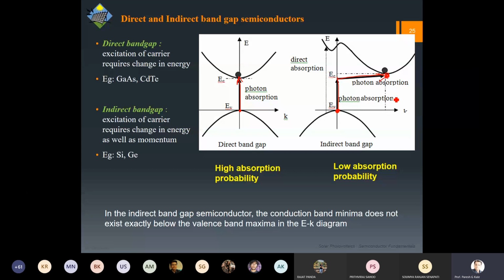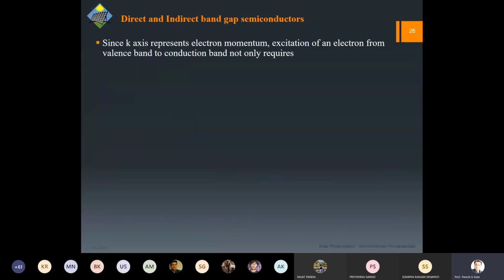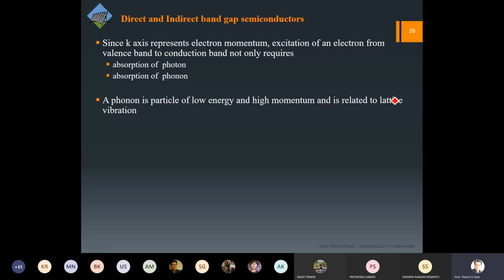How exactly absorption relates to a material, we will discuss a bit later. Right now, let us concentrate on what happens over here. The k-axis, the horizontal axis, is momentum, whereas the vertical axis is the energy. In the case of indirect band gap we require absorption of a photon and absorption of a phonon.